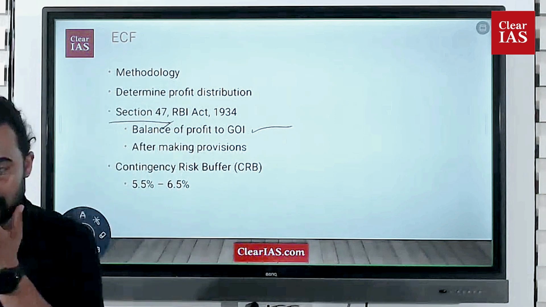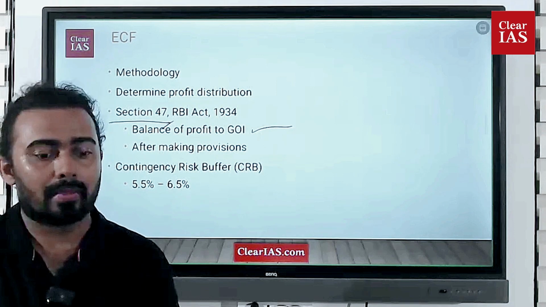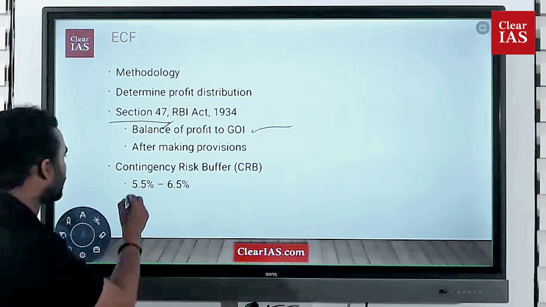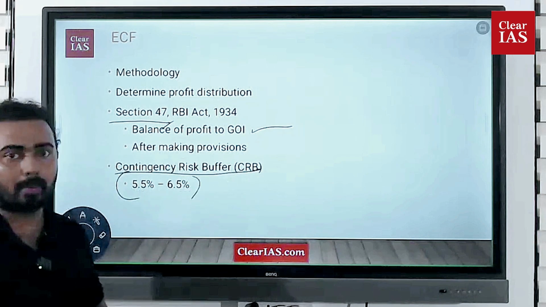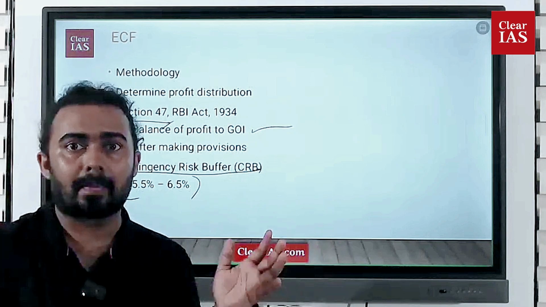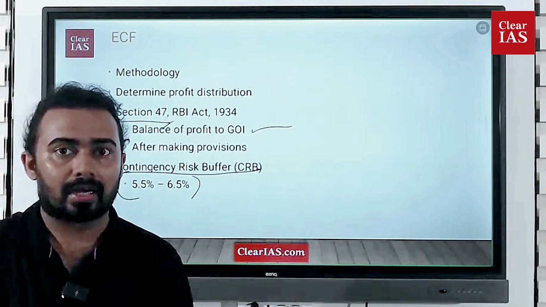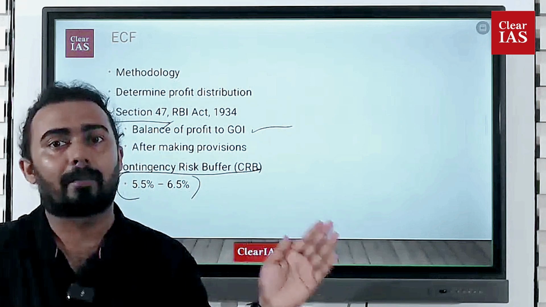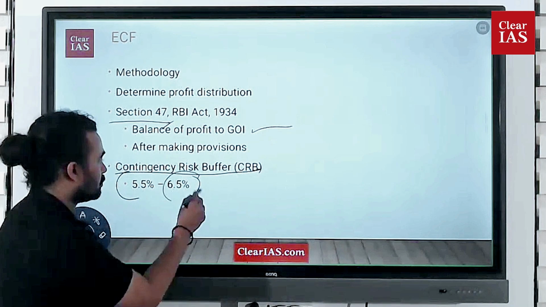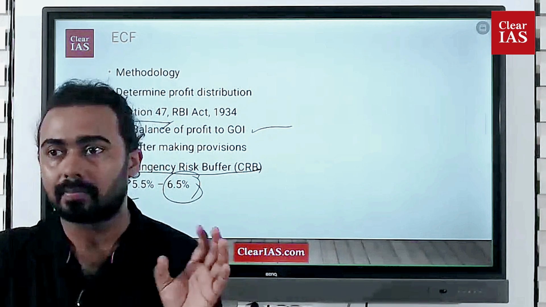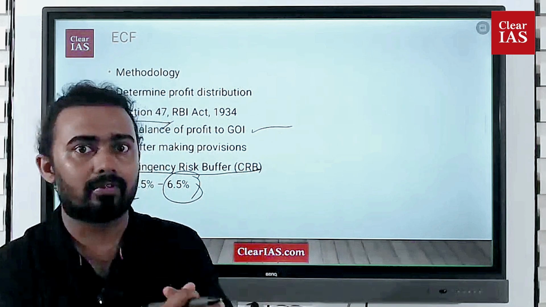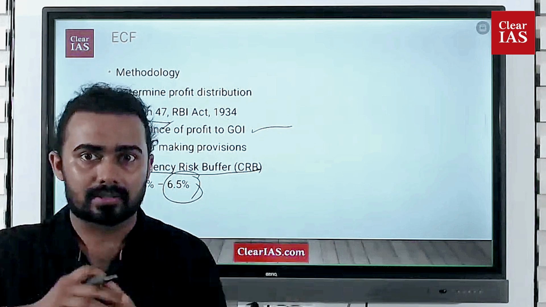The next thing is that this framework also mandates the Reserve Bank of India to maintain the contingency risk buffer, CRB, in the range of 5.5 to 6.5% of RBI's balance sheet. RBI has a balance sheet, the income and expenditure. They have to maintain at least 5.5%, and the recent update is that they fixed the rate at 6.5%. So 6.5% of the RBI's balance sheet has to be kept with the RBI. They cannot transfer it to the Government of India. That is called the contingency risk buffer.